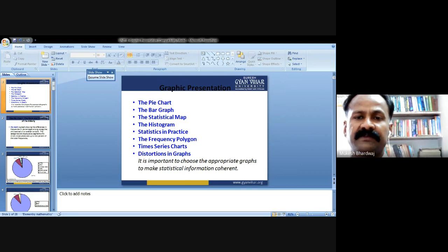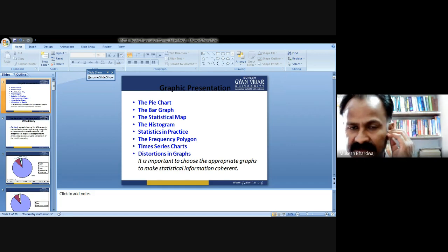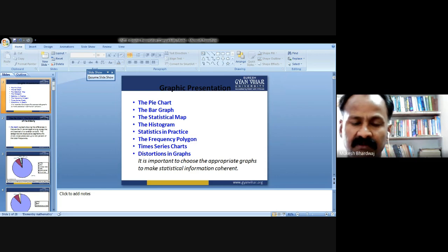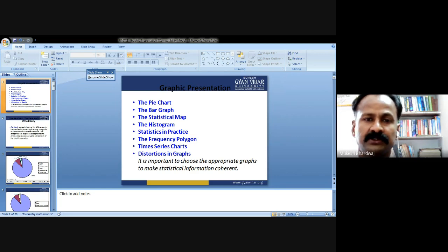Now the next one is the frequency polygon. A frequency polygon is a graph showing the difference in frequency or percentage among categories of an interval ratio variable. Points representing the frequency of each category are placed above the midpoint of the category and are joined by a straight line. So the frequency polygon is a method of representing data under the graph category, not the diagram category. On the basis of the data, you draw the graph by joining the points. Either you get a curve or you get some sort of straight lines. So the frequency polygon.